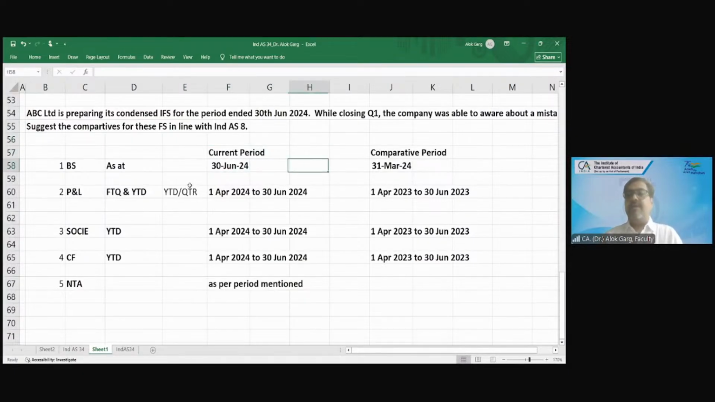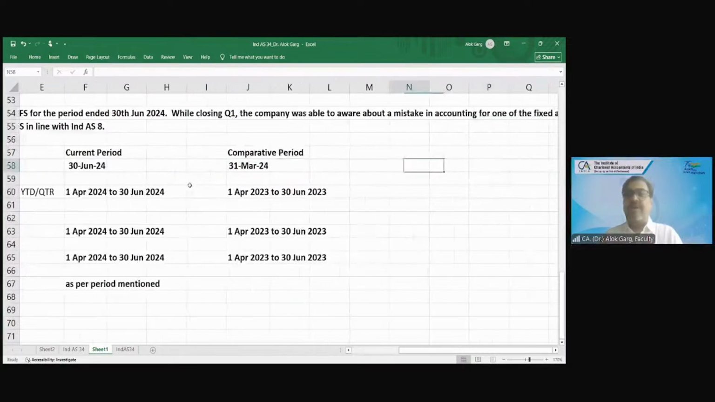So there is a current period and a comparative period. Is there any third period also? Is there any third balance sheet which is required? Yes, sir. Which one? 1st April 2023. Yes. Opening of the comparative period, third balance sheet. Let me write like this, third balance sheet. The third balance sheet is the opening of the comparative period. The comparative balance sheet is 31st March 24. So what is the opening of the comparative period? 1st April 2023.